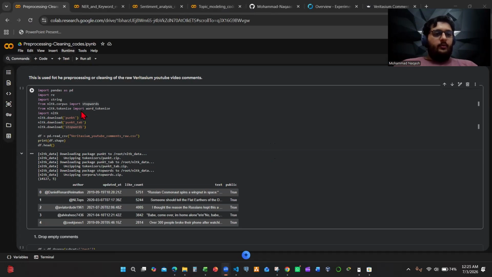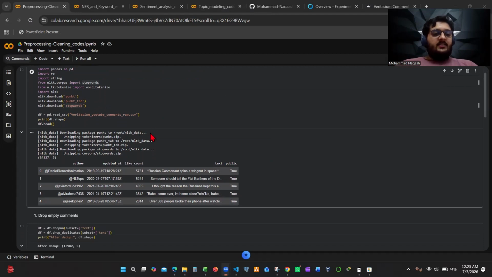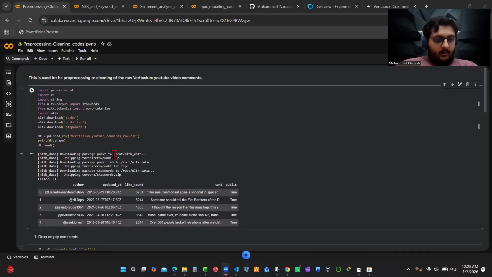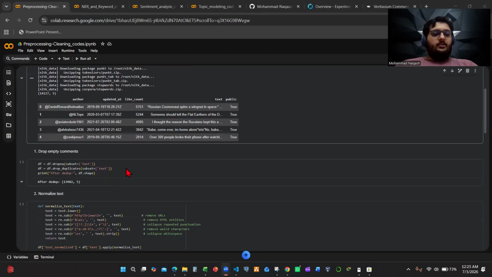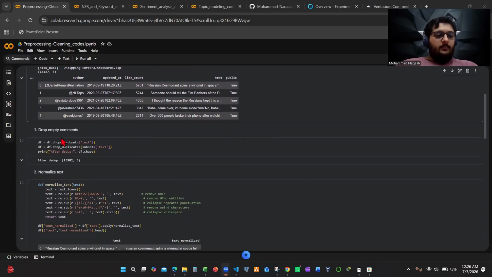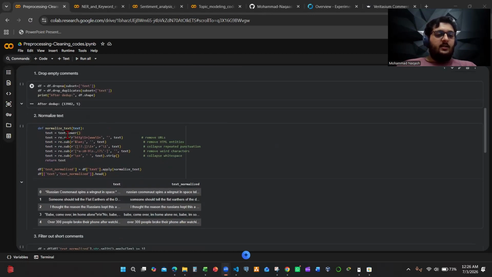So we'll start off with the first one, which is the pre-processing and cleaning. I was successfully able to extract, it says over here, 14,127 comments, which is pretty good for the extraction phase. But after the cleaning process, it actually lowered by 2,000, which I will show you right now. Next was the drop empty comments, which reduced it to 13,000.